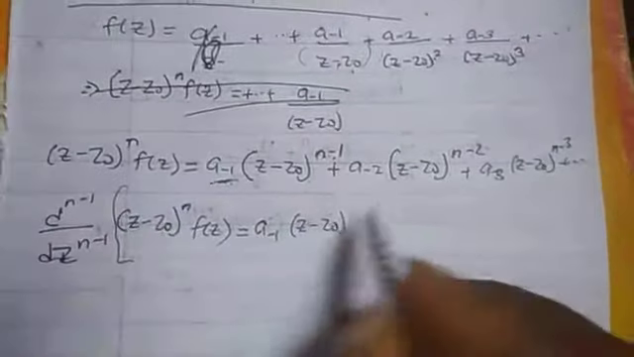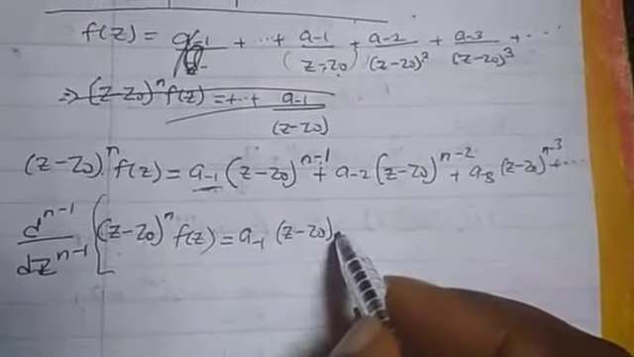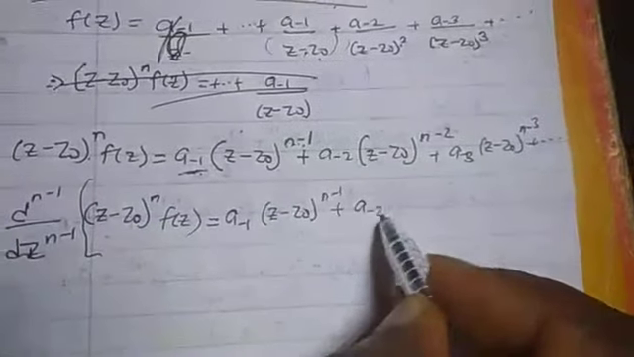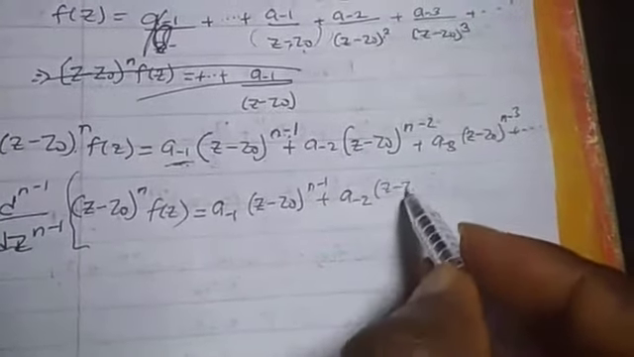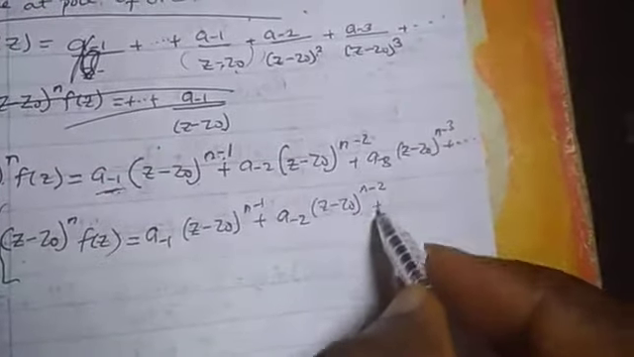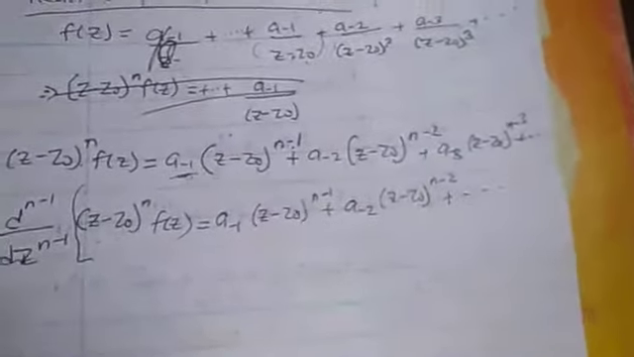I'm putting differentiation to all of them. I want to differentiate all of them. A minus 2 z minus z naught to the m minus 2, plus infinity. Now, let's take note of this.